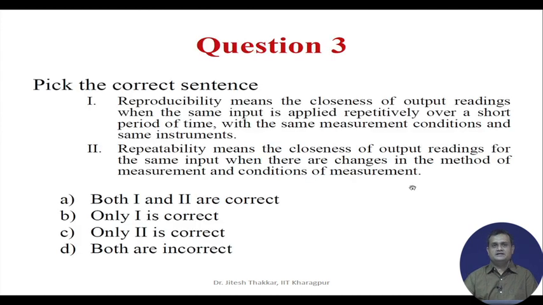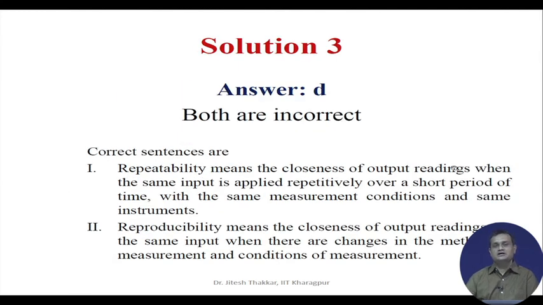Question 3, pick the correct sentence. Reproducibility means the closeness of output readings when the same input is applied repetitively over a short period of time with the same measurement conditions and same instruments. Second, repeatability means the closeness of output readings for the same input when there are changes in the method of measurement and condition of measurement. A, both 1 and 2 are correct, B, only 1 is correct, C, only 2 is correct, and D, both are incorrect. So, the correct answer is D, both are incorrect.